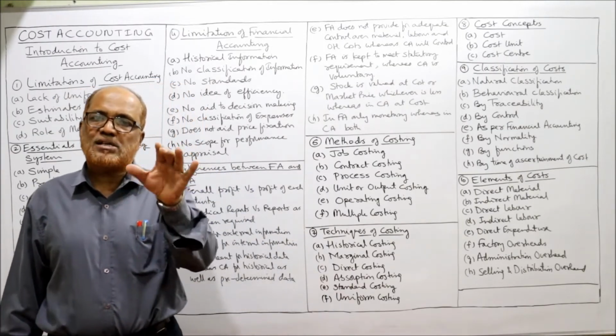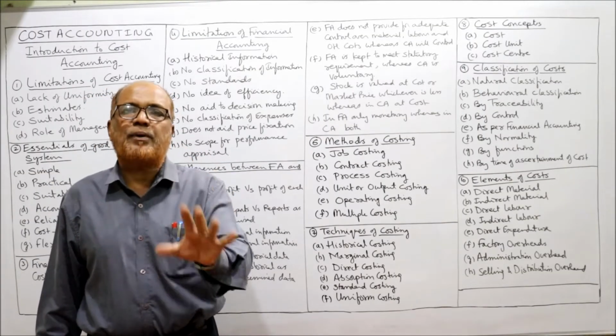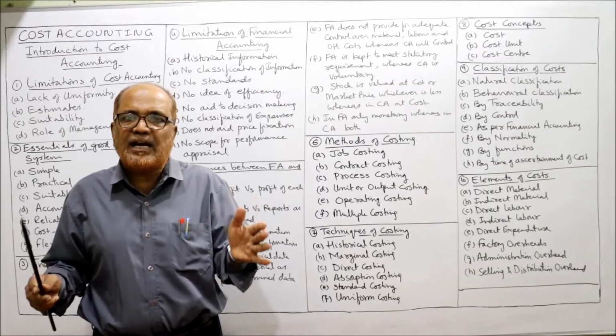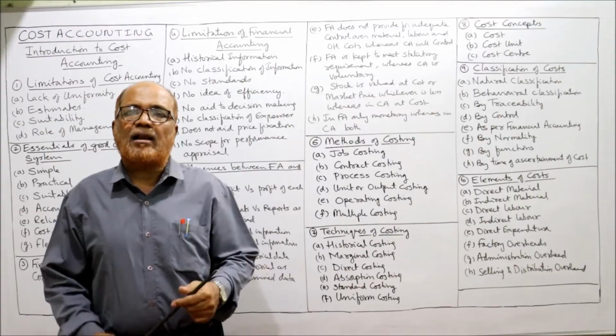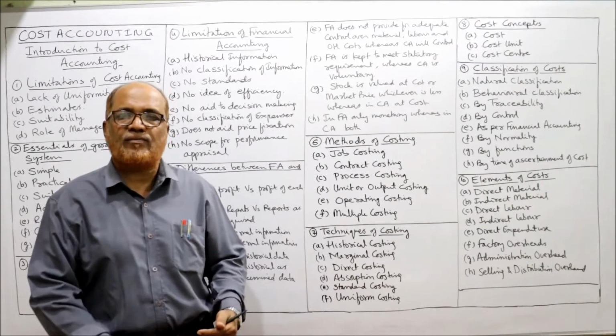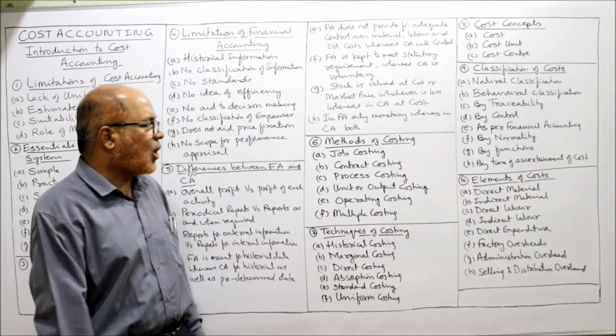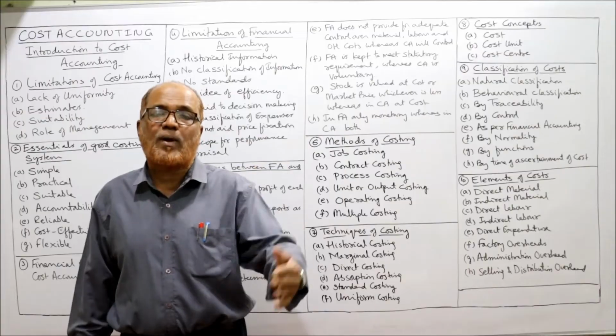Next is unit or output costing. Unit or output costing is a method of costing which is applied where only one product is manufactured, only a single type of product, not multiple. Then we can calculate the cost per unit and the total cost. Operating costing is a method of costing which is applied where service is provided.